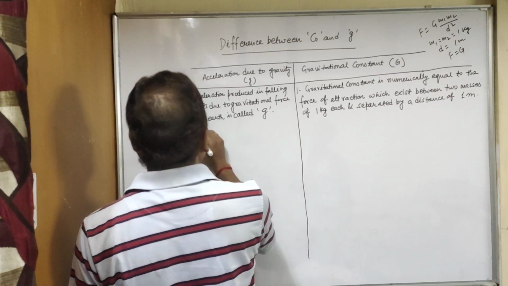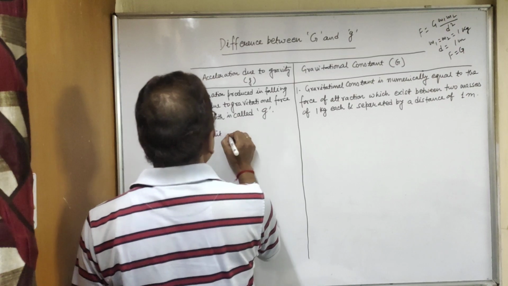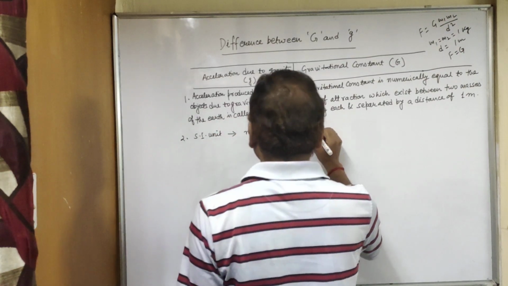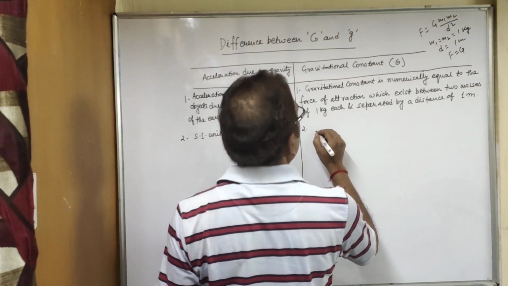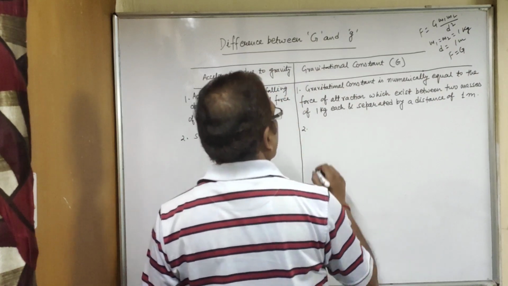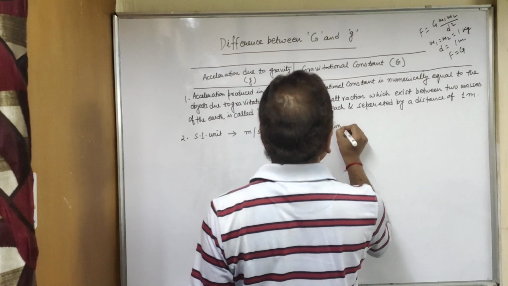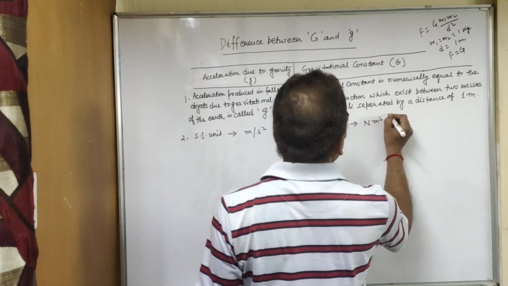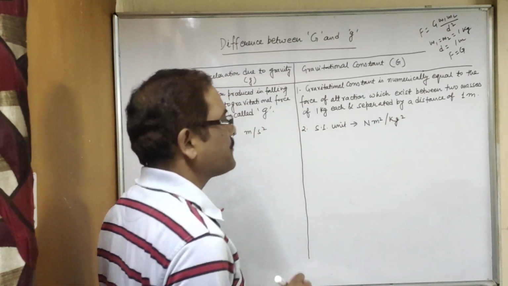Second, you can write the SI unit. The SI unit of acceleration due to gravity is meter per second square. And in the case of gravitational constant, what will be the SI unit? It will be Newton meter square per kg square.